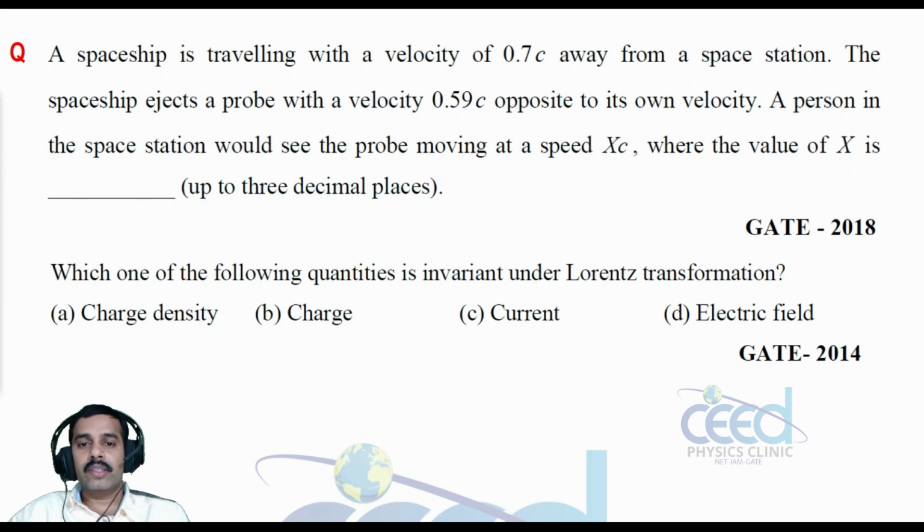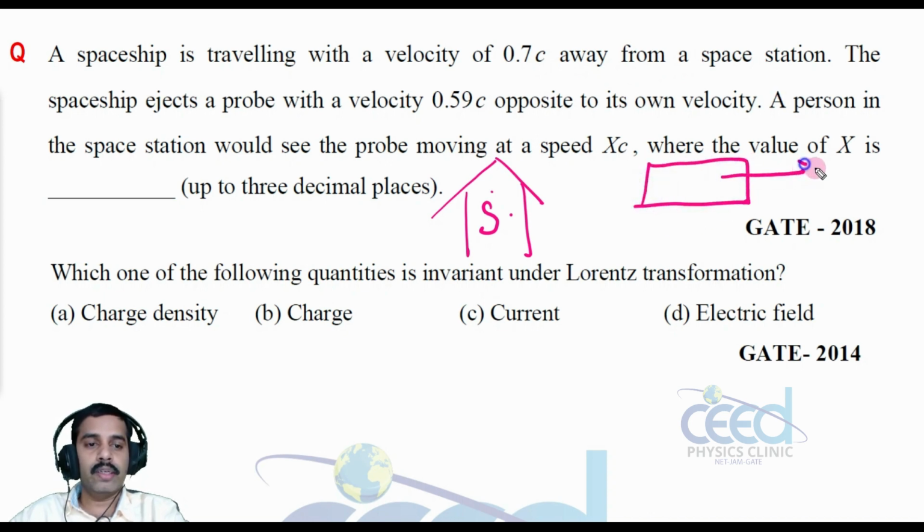So in this question, suppose this is my space station. From the station, a spaceship is traveling with a velocity 0.7 c away from the space station. So this is my spaceship, moving with a velocity 0.7 c. Now the spaceship ejects a probe with a velocity 0.59 c, in the opposite direction.